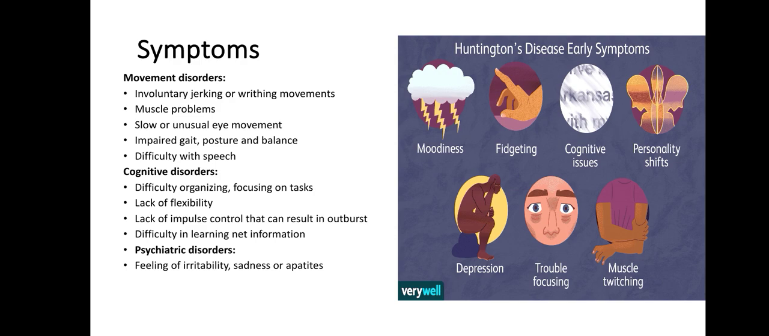Symptoms of Huntington disease are movement disorders, which could be involuntary jerking or writhing movements, muscle problems, slow or unusual eye movement, impaired gait, posture and balance, difficulty with speech, etc. Cognitive disorders are related to difficulty in organizing and focusing on any task, lack of flexibility, lack of impulse control that can result in outbursts, and difficulty in learning new information. Psychiatric disorders are feelings of irritability, sadness or apathy.